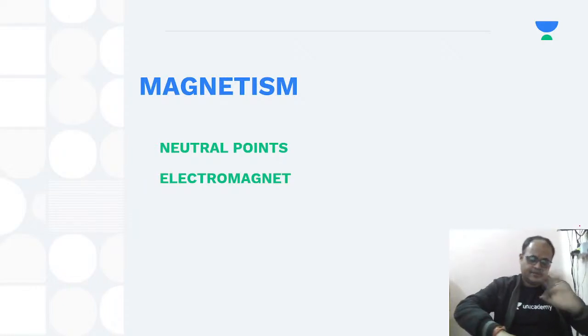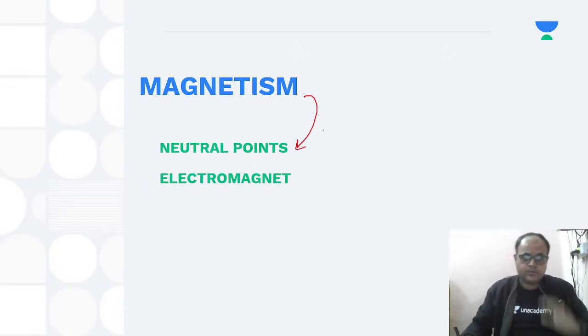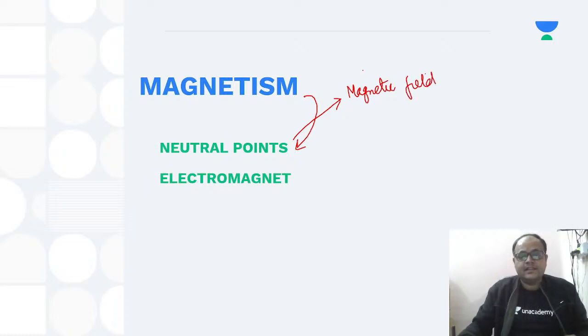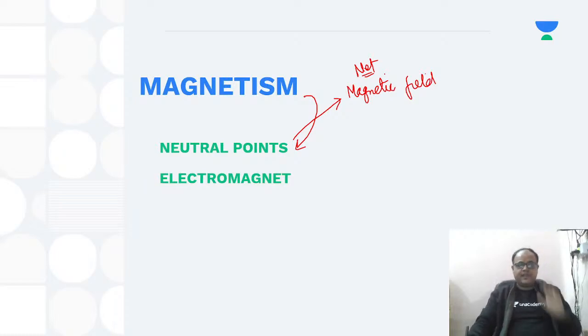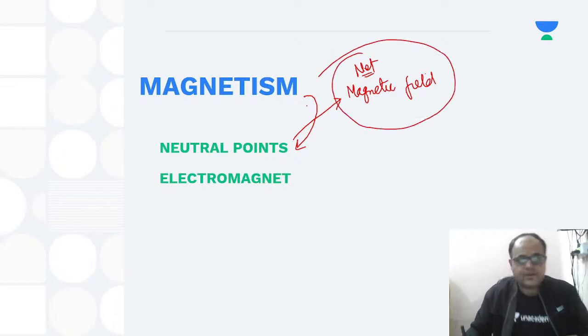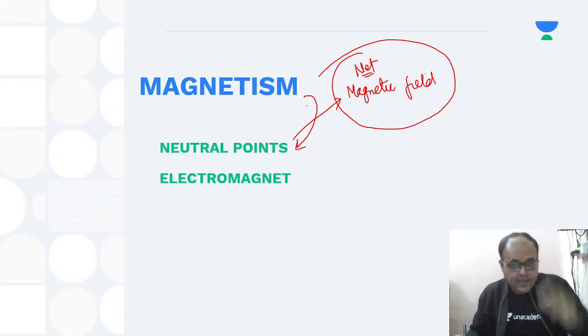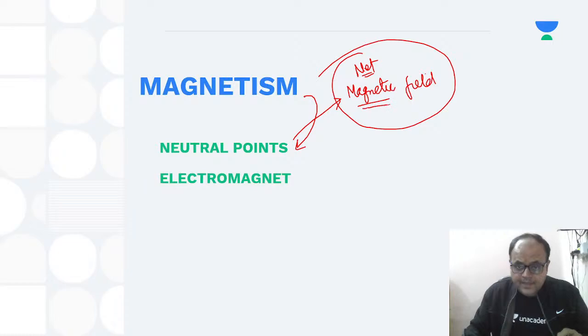First things first, we are talking about magnetism. That means these neutral points have something to do with magnetism. In neutral points, we talk about the magnetic field, rather the net magnetic field at a particular point. So what is the backstory? If you want to understand what neutral points are, you should start with the magnetic field.